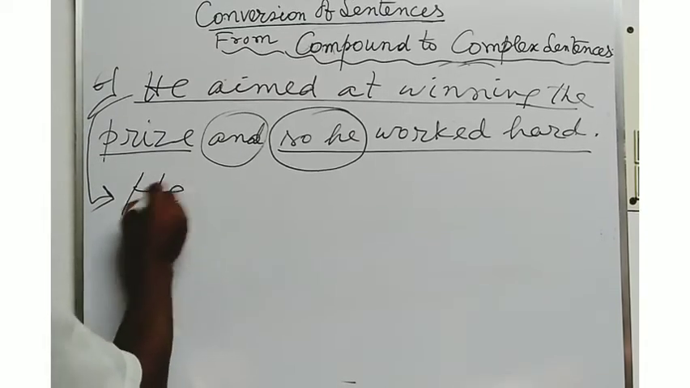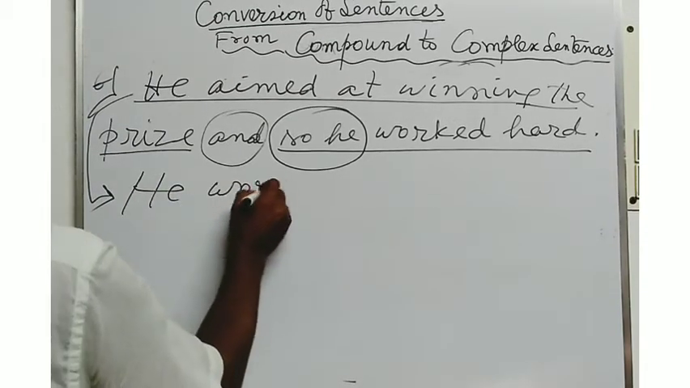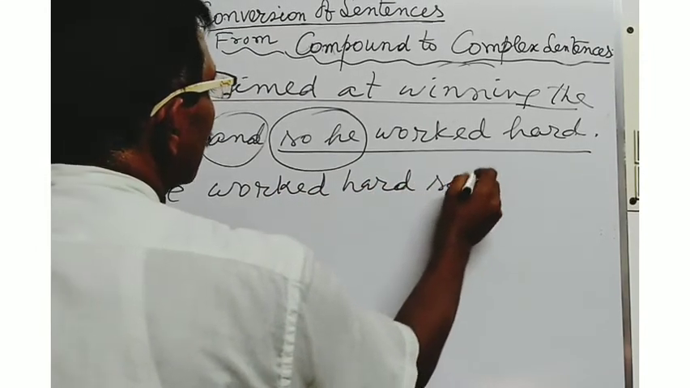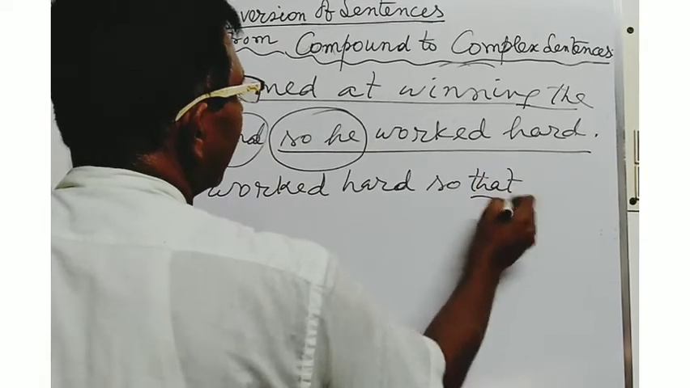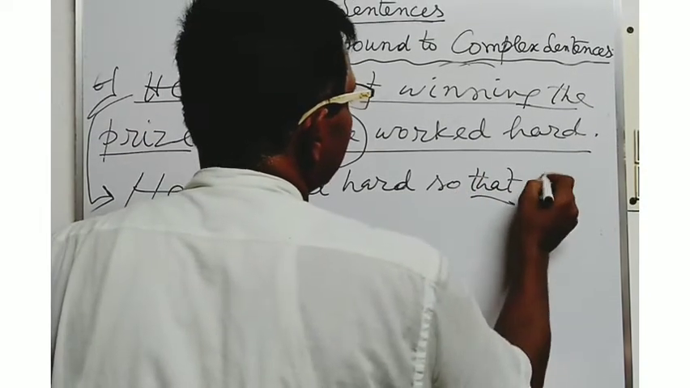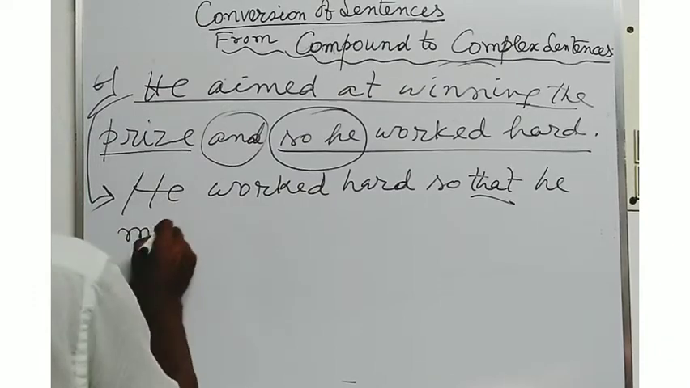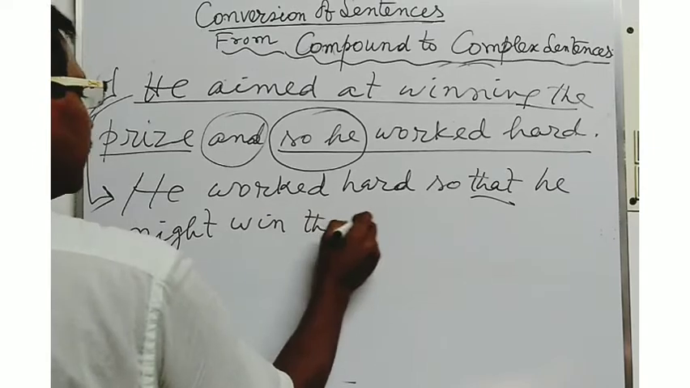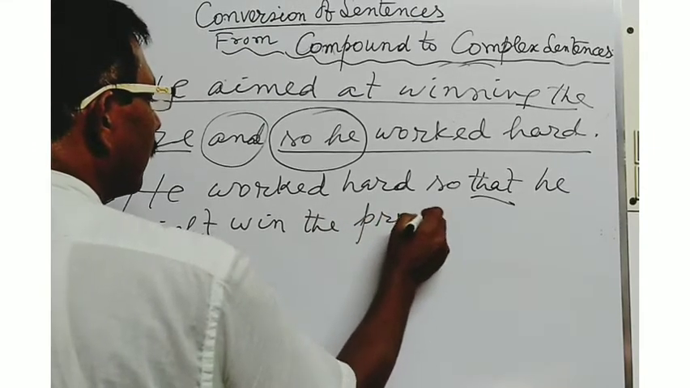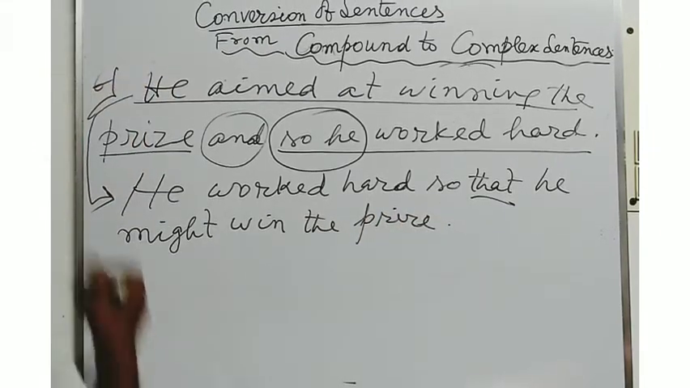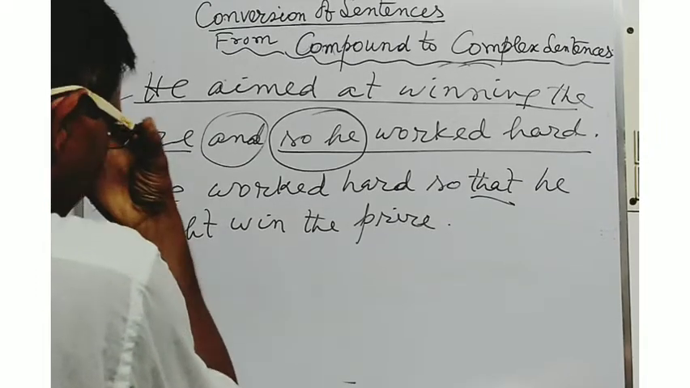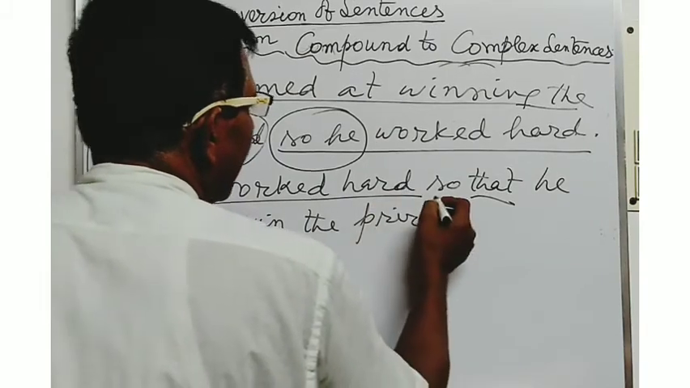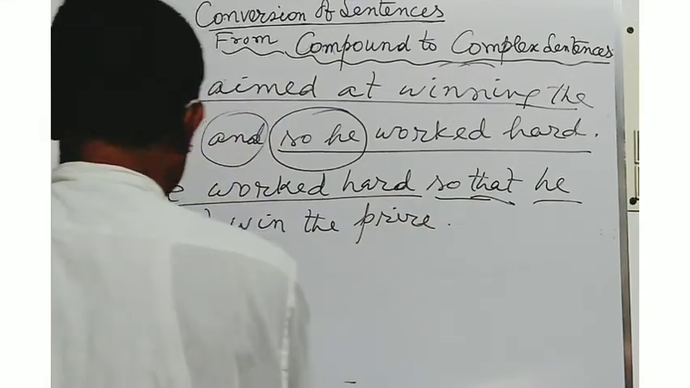You will have to write the answer. He worked hard so that he might win the prize. He worked hard, this is the main clause, and so that he might win the prize.